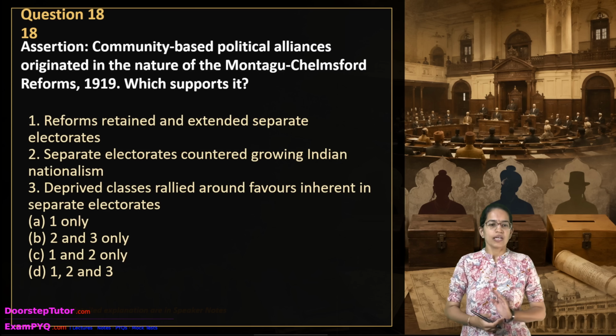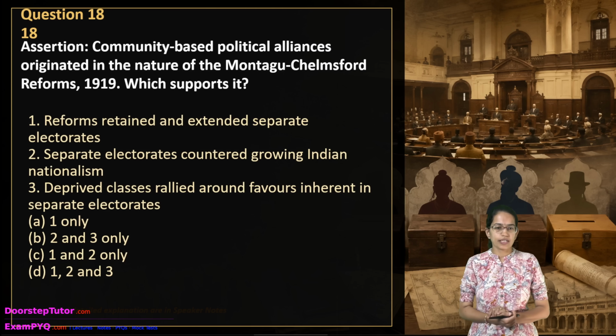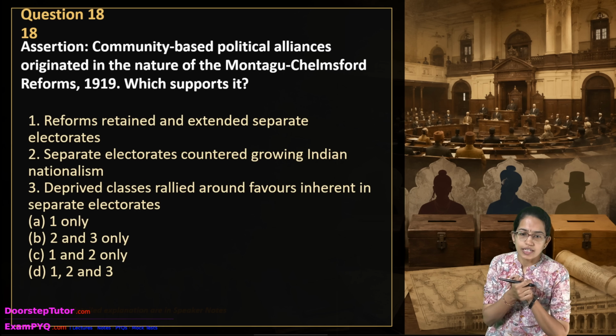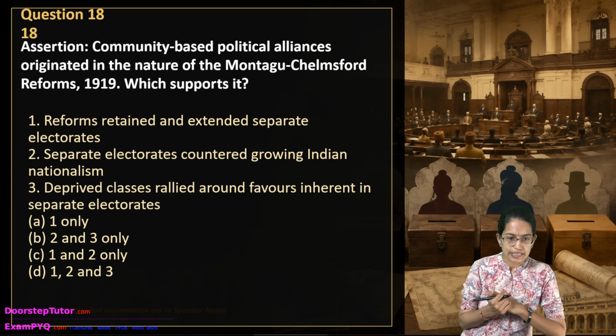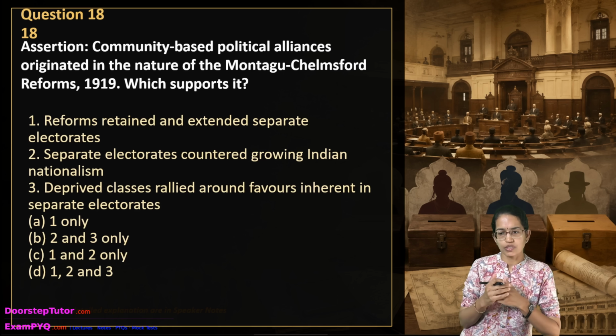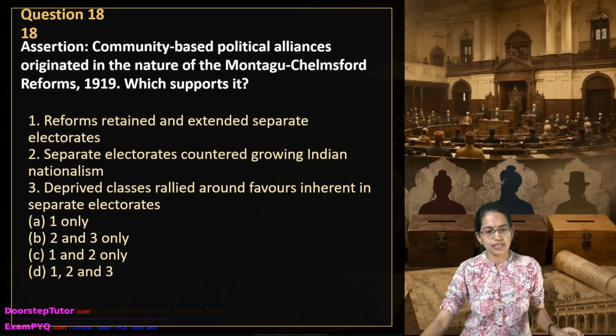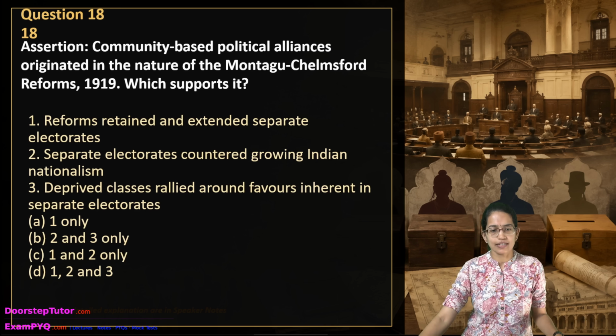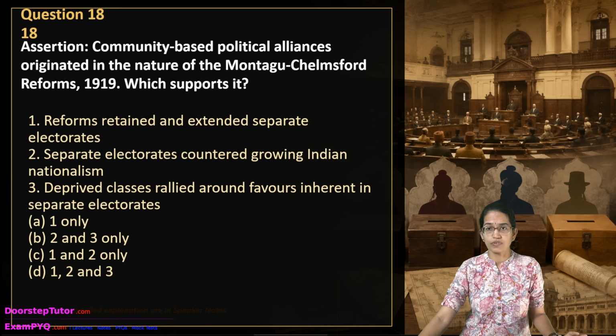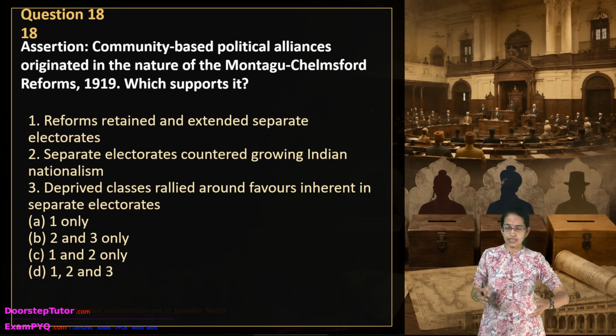was incorrect. The next question is, community-based political alliance originated in the nature of the Montagu-Chelmsford Reforms of 1919. Which of the following supports it? So here all 3 of them actually supported. The first statement says that the reform retained and extended the separate electorates. That's very clear. That was the basis of the Montagu-Chelmsford Reforms. Now the separate electorates countered the growing Indian nationalism. That was again a logical outcome of it, because it was a result of the classic divide and rule policy